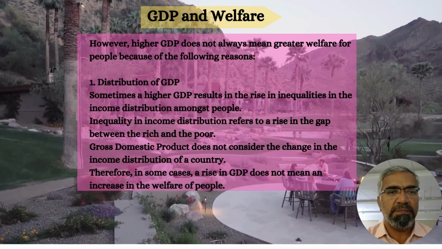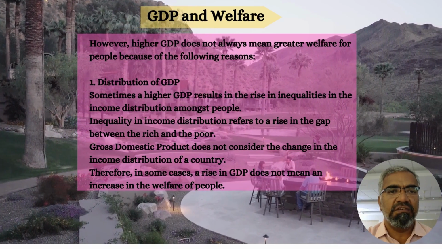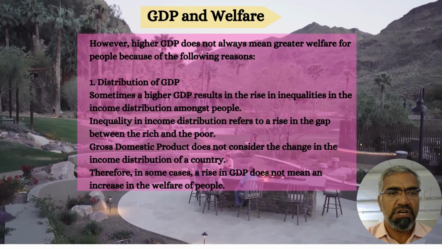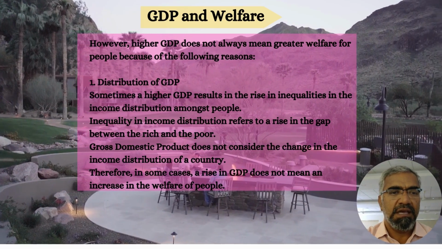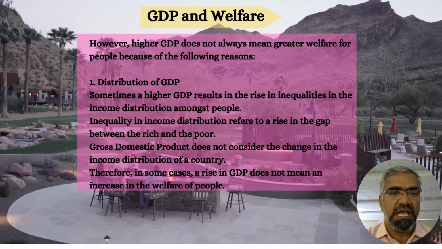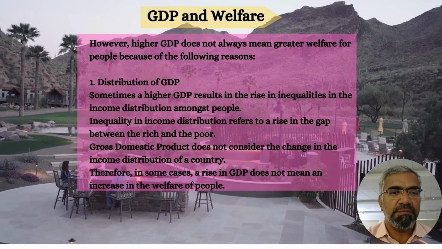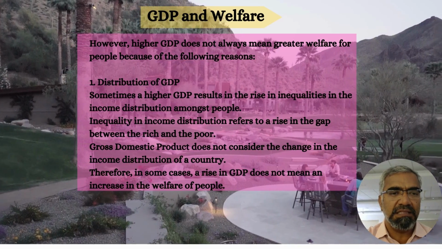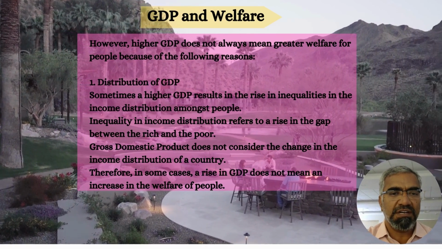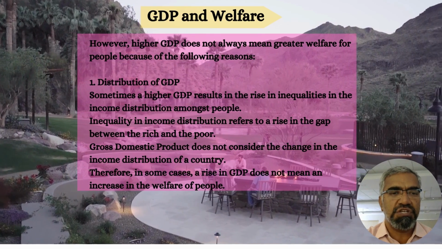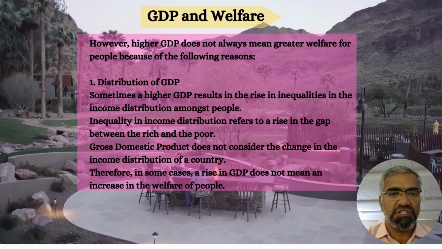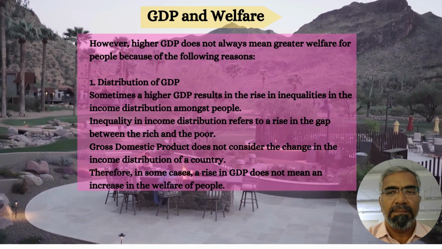However, higher GDP does not always mean greater welfare for people because of the following reasons. Number one, distribution of GDP. Sometimes a higher GDP results in a rise in the inequalities in income distribution amongst people. Inequality in income distribution refers to a rise in the gap between the rich and the poor. Gross domestic product does not consider the change in the income distribution of a country. Therefore, in some cases, a rise in GDP does not mean an increase in the welfare of the people.